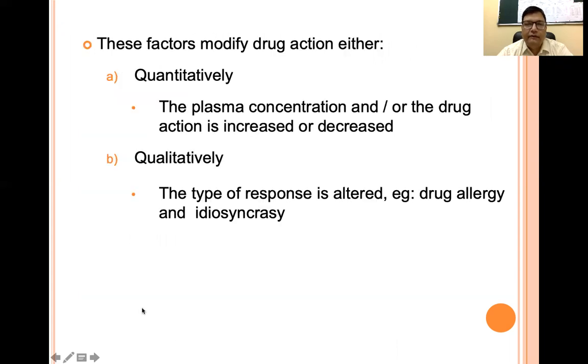They can vary in different individuals. So these factors modify the drug action either quantitatively or qualitatively. Quantitatively means the plasma concentration or the drug action is increased or decreased, and qualitatively the type of the response is altered, that is drug allergy or idiosyncrasy can be seen with the same amount of the drug at different occasions.